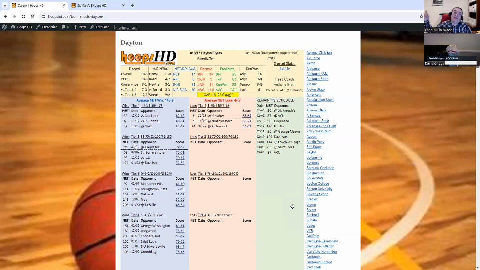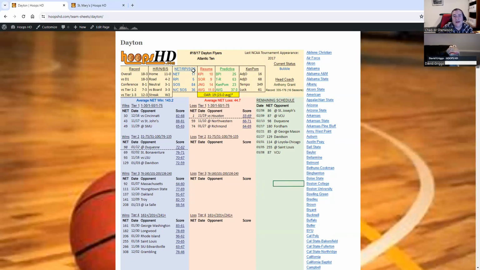In fact, if anyone watching this thinks that there's some information that should be on this team sheet that's not there, send me a message on Twitter or X, whatever you call it, either at HoopsHD or at C Sherwood underscore 1973. I'll see if we can't get it on here in the future. We've got a lot of flexibility to add more stuff to these sheets in the future.